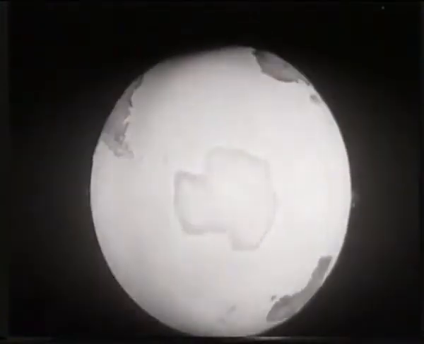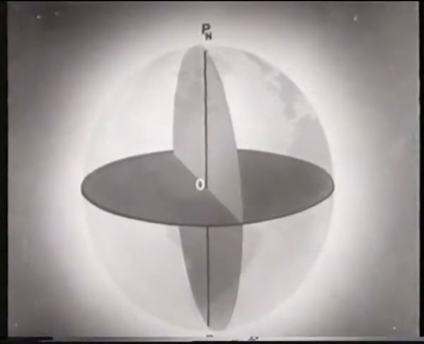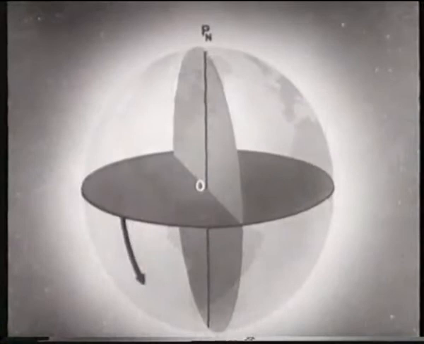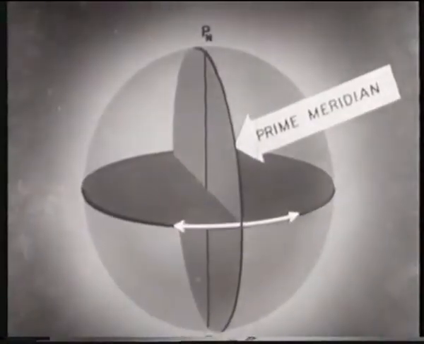Now rotate the Earth so we are looking at the South Pole. Note how longitude increases east and west from 0 degrees to 180 degrees. These two coordinates, then, latitude and longitude, are used to locate positions on the Earth's surface. Remember, latitude is measured north and south of the equator, and longitude is measured east and west of the prime meridian.